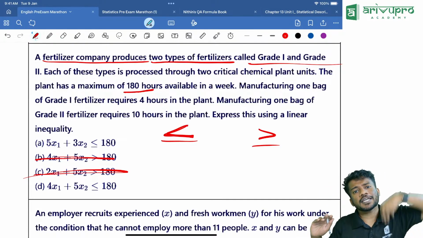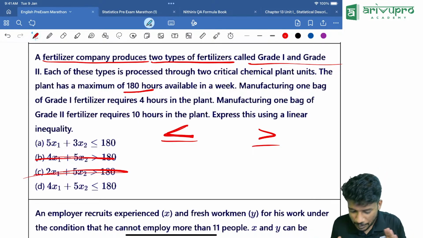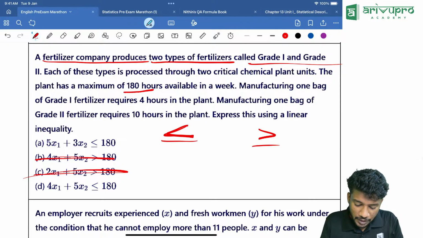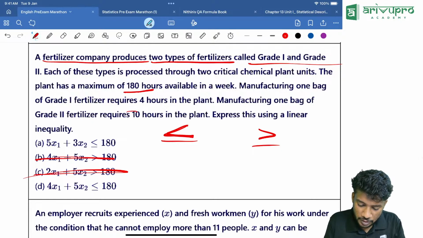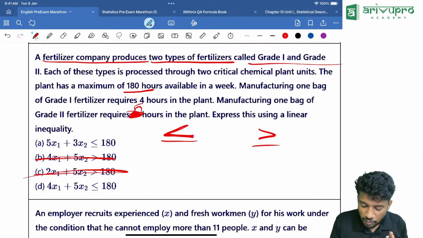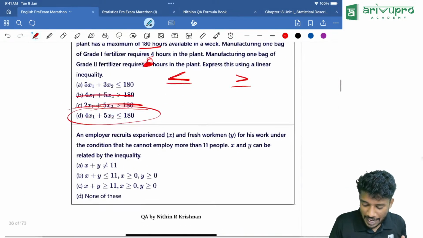That means work can be done more, right? If you want to study more, you can always study more. That is the method. Now we will check the options. The grade 1, that is less than or equal to 180. What is happening? 4x plus then 5 hours. This is not 10 hours, it is 5 hours. So what is the possible answer? 4x plus 5x2 less than or equal to 180. That is the possible answer.